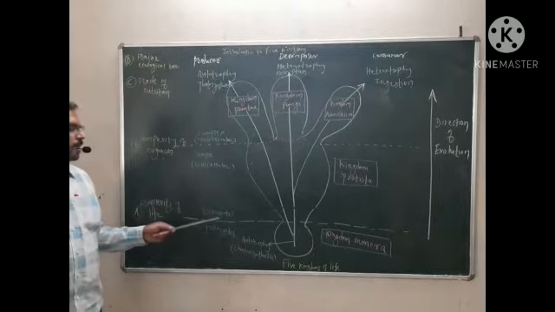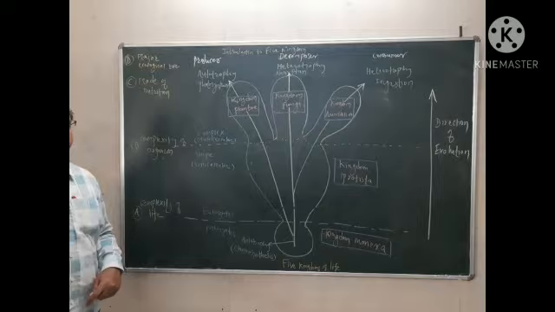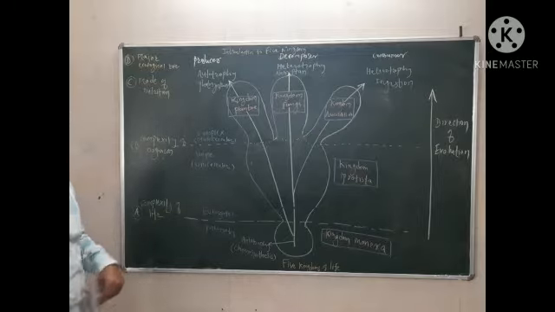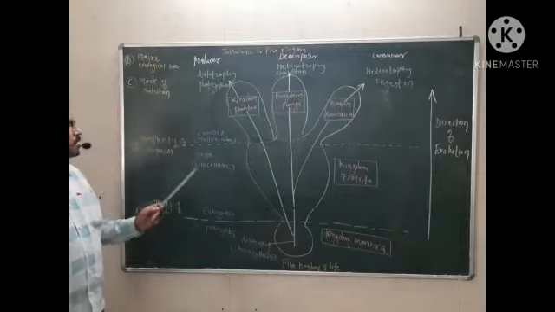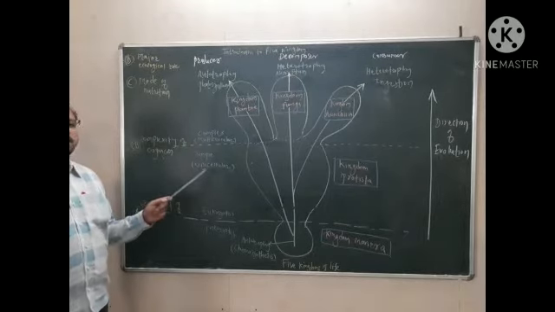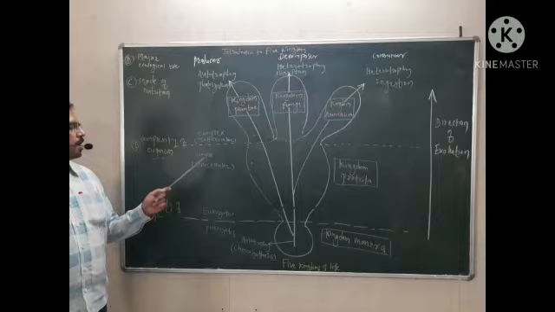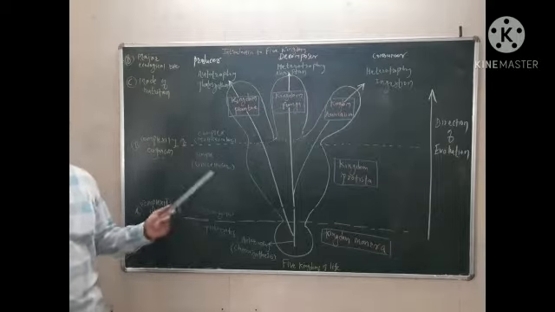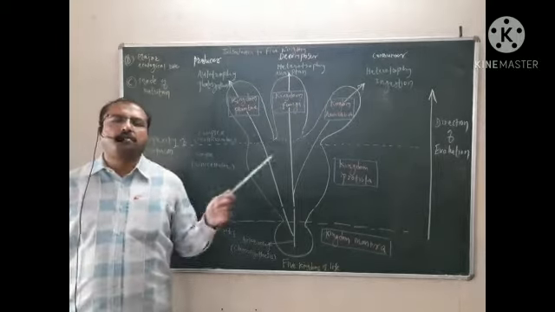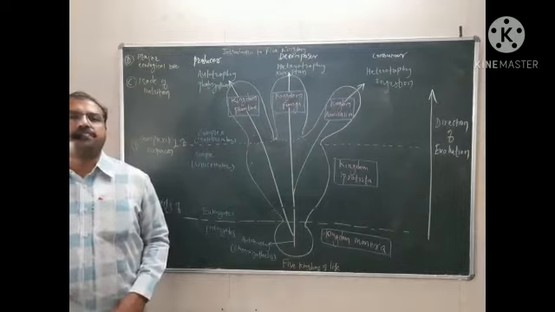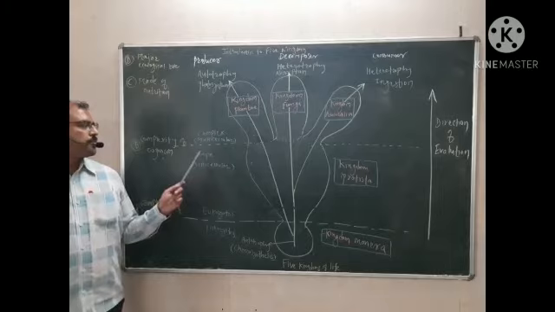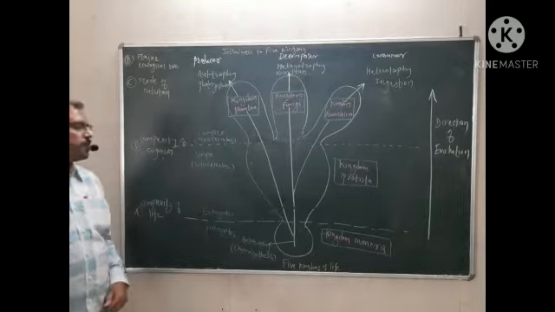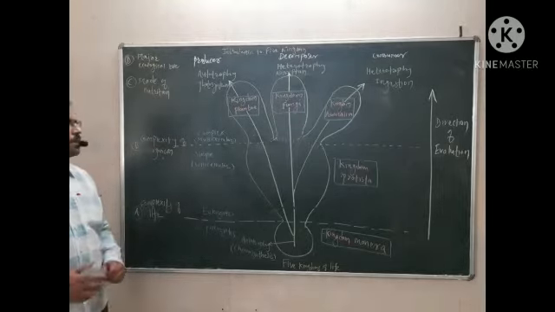They are unicellular, meaning they have a single cell structure. Organisms like Paramecium, Amoeba, Balantidium, Opalina, Volvox all come under kingdom Protista, unicellular eukaryotic organisms.